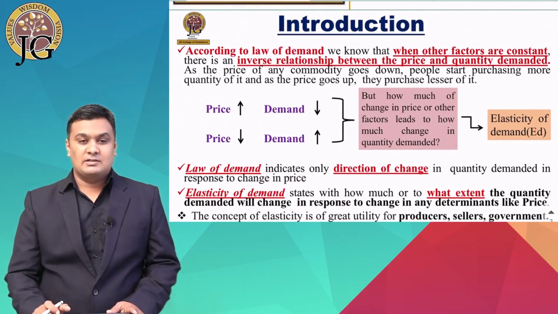Before we start knowing what is elasticity and price elasticity of demand, we must know the difference between the law of demand and elasticity of demand.